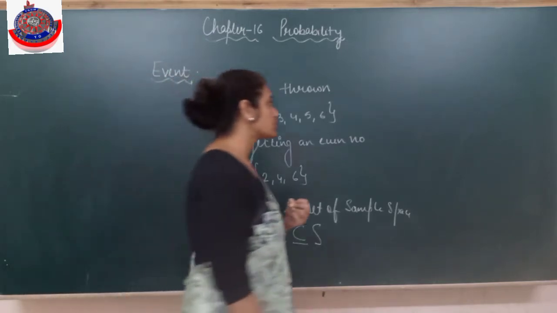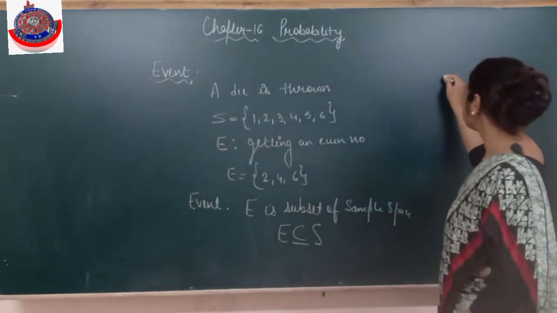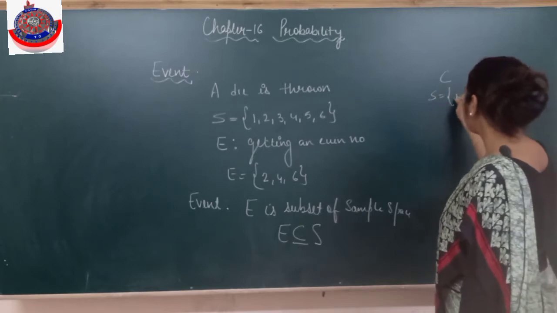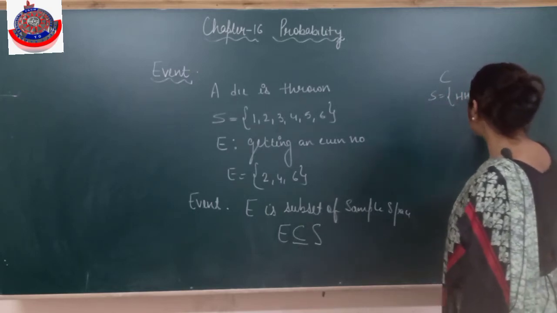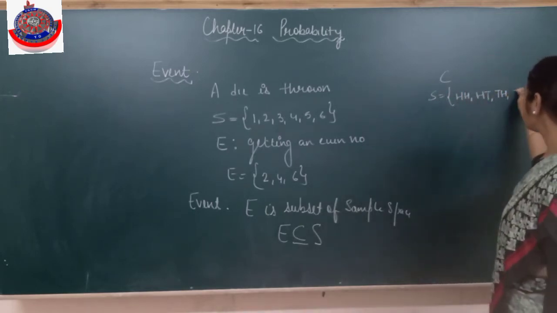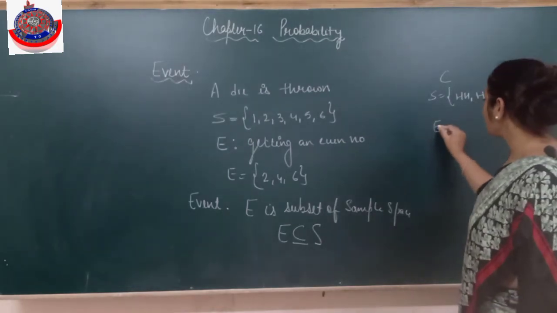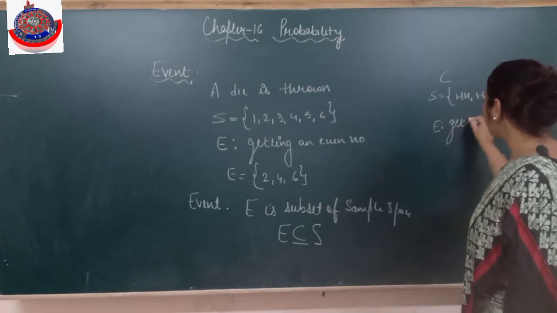If two coins are tossed, coin 1, coin 2, I know the sample space is going to be HH, HT, TH, TT. Clear? And I need to find the probability of getting a tail.